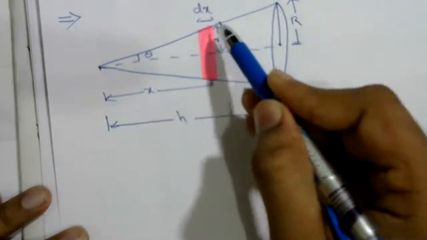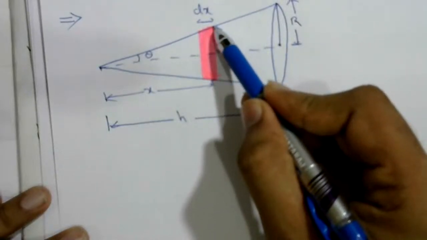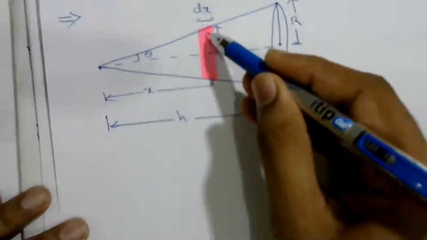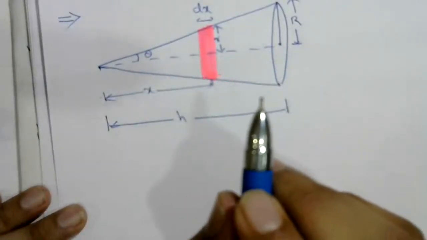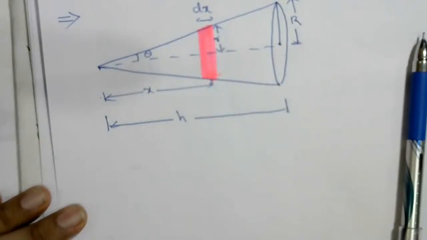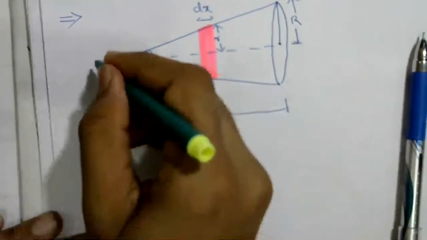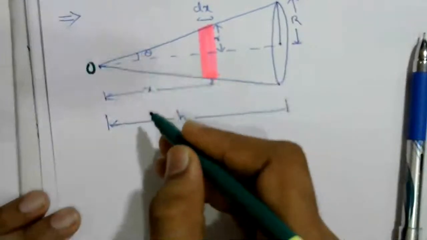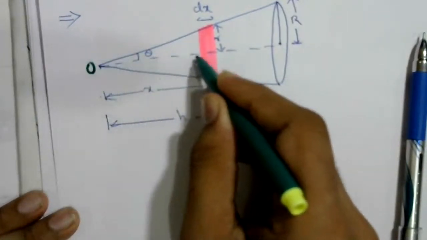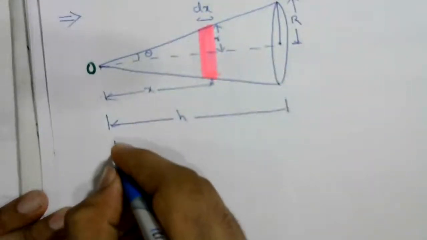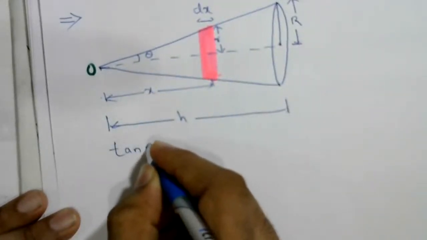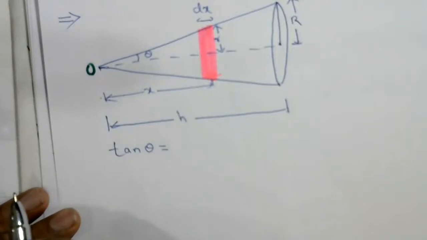One small element I have taken here, the element is dx. The distance of this element from the vertex is x. Here I'll take two triangles. So this is vertex o, and from here, this small triangle I'm taking.